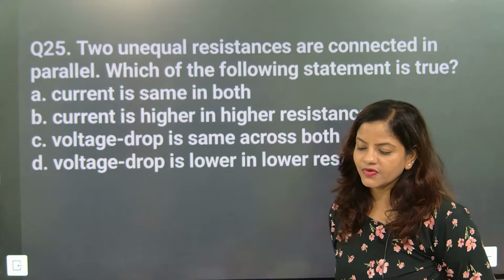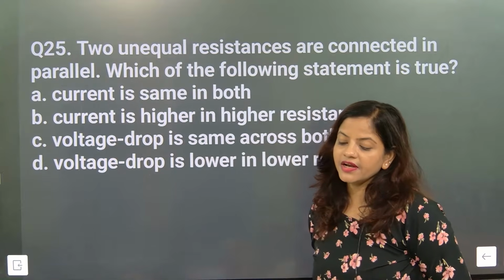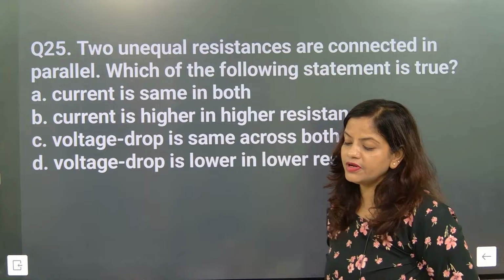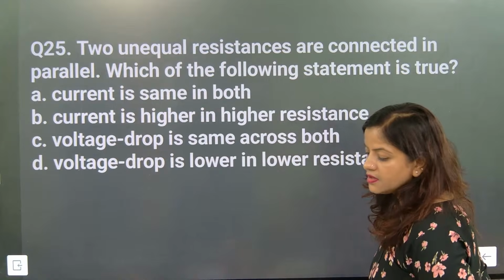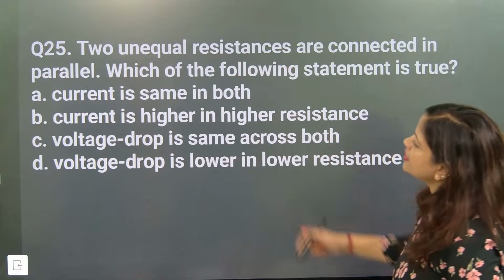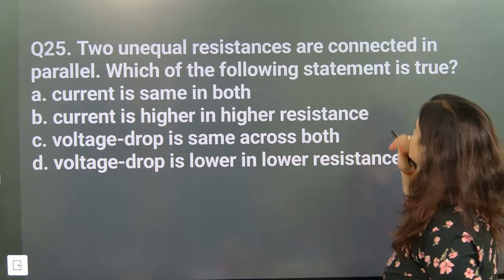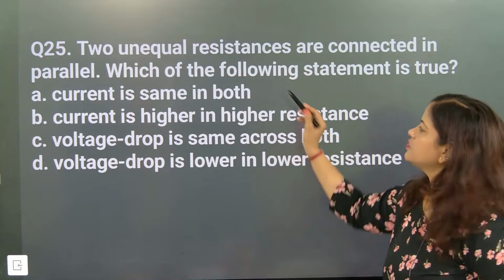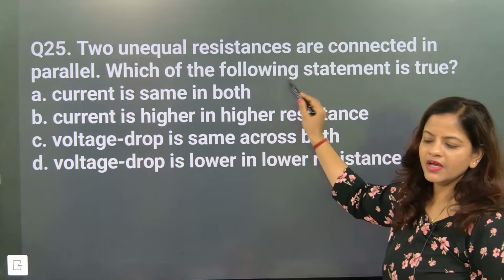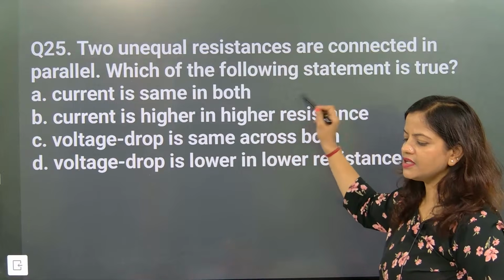We are going to check this one out. Two unequal resistors are connected in parallel. Which of the following statements is true? When the current is the same, which of the following statements is true? If it is a parallel connection, the current is not the same. So this one is wrong. Current should be different. This part is wrong.